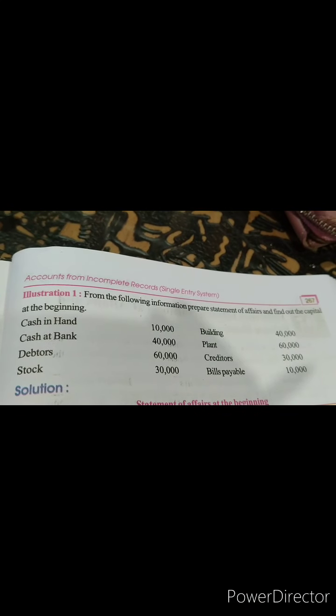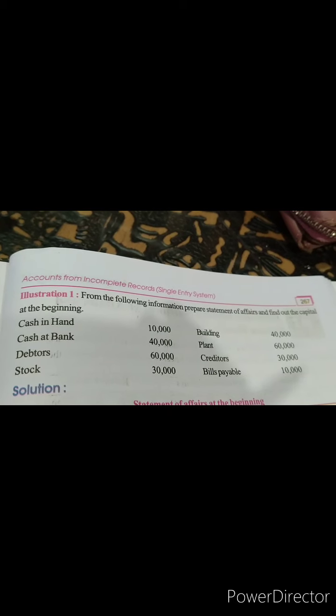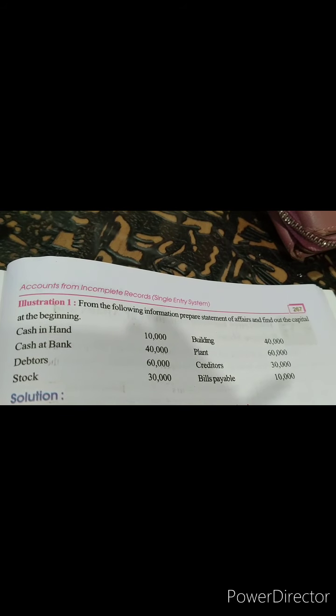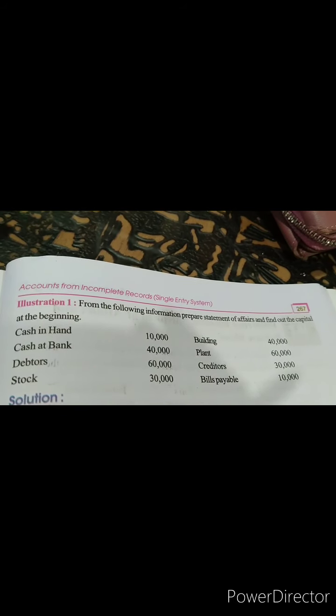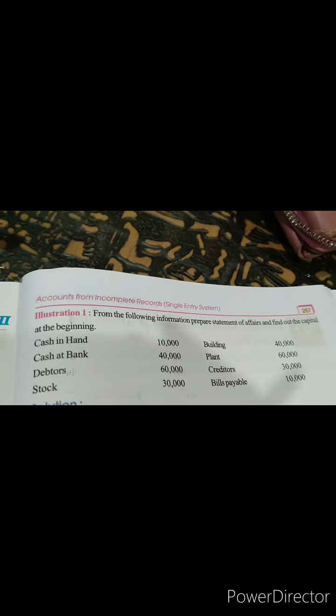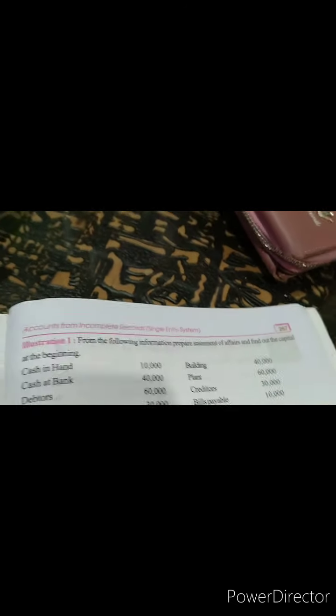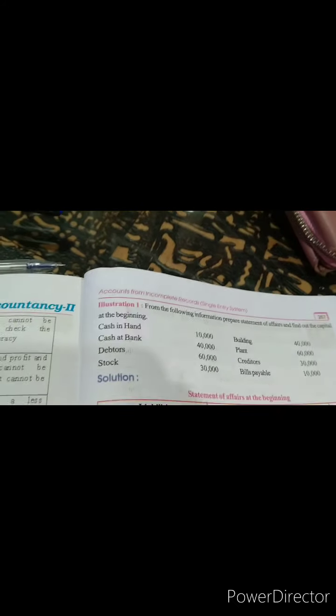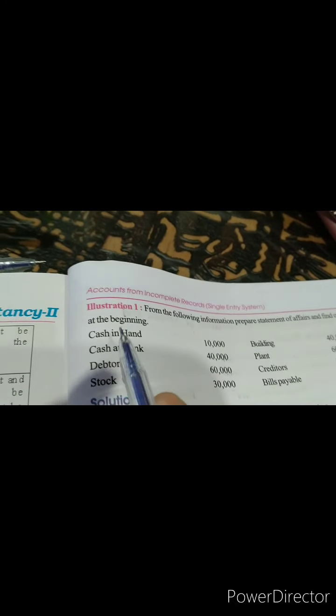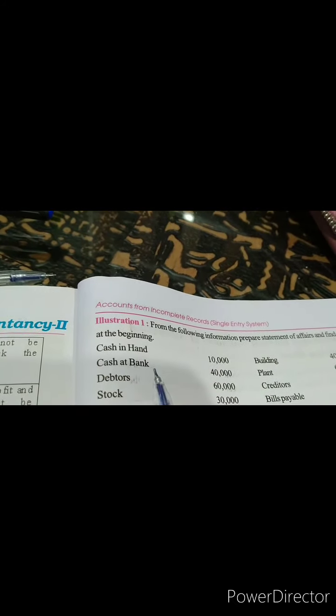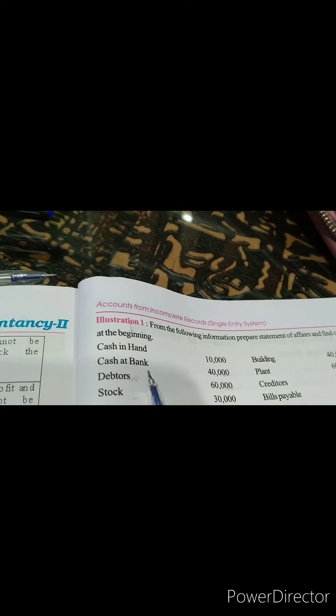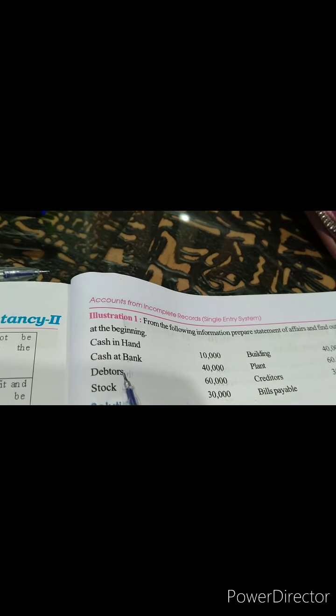So this is going to be your illustration 1. From the following information, prepare a statement of affairs and find out the capital at the beginning. As I said, we'll be preparing the statement of affairs account, and we'll write assets and liabilities. Cash in hand is an asset, it will go in the asset column. Cash at bank is an asset, it will go into the asset column. We have debtors, an asset again. Stock is also an asset.